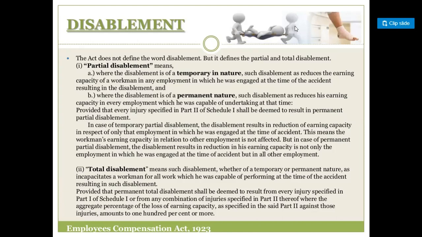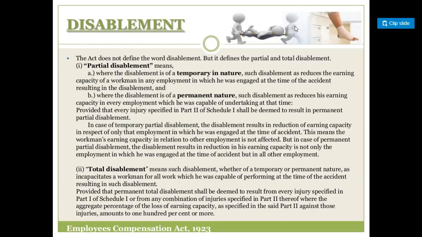Second one is total disablement. What is total disablement? Total disablement means such disablement, whether temporary or permanent in nature, as incapacitates a workman for all work which he was capable of performing at the time of the accident resulting in such disablement. All these total disablements come under Part 1 of Schedule 1, and the combination of Part 2 injuries also comes under total disablement.